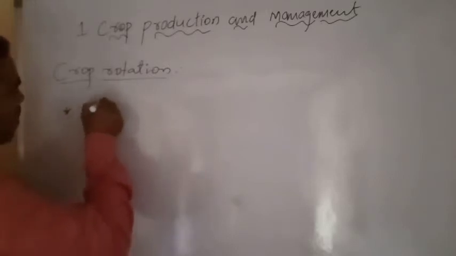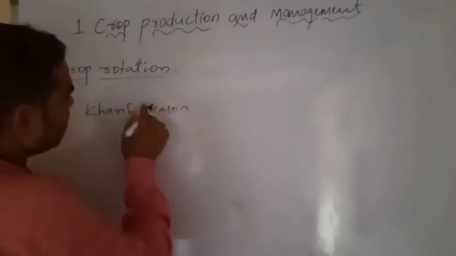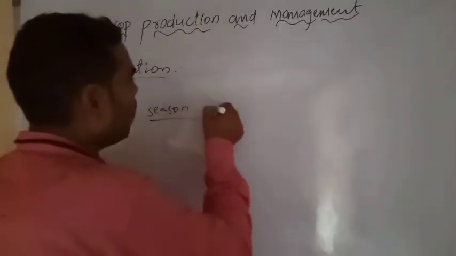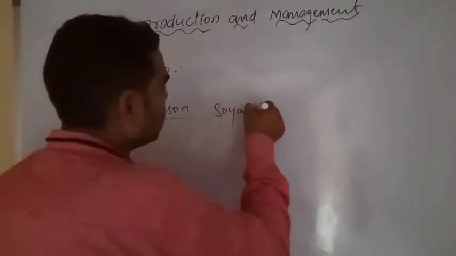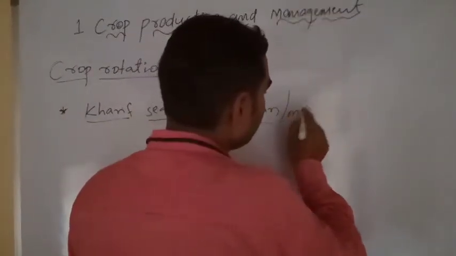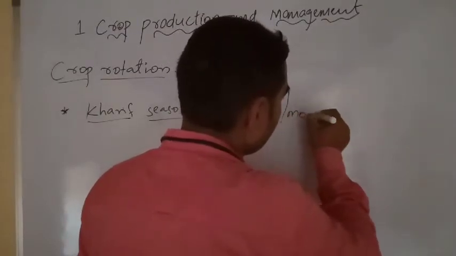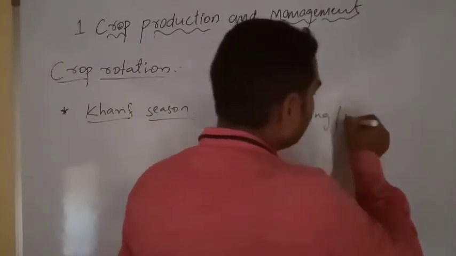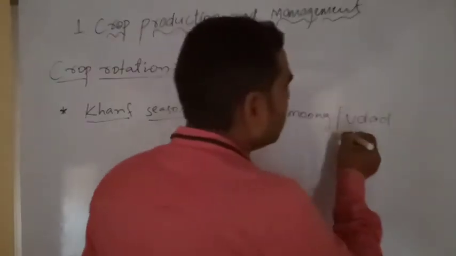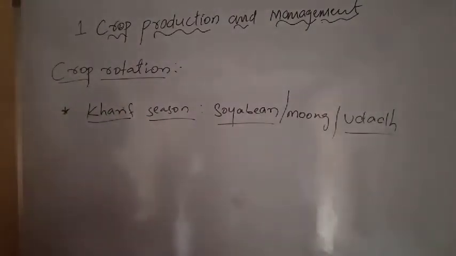In the Kharif season, we sow soybean or moong or urad in our field.